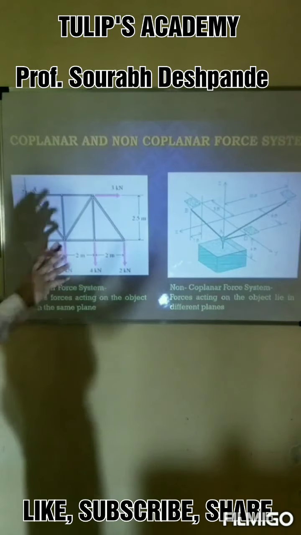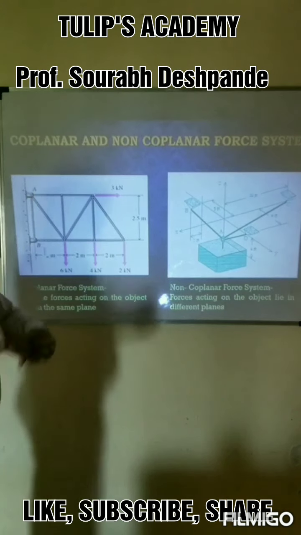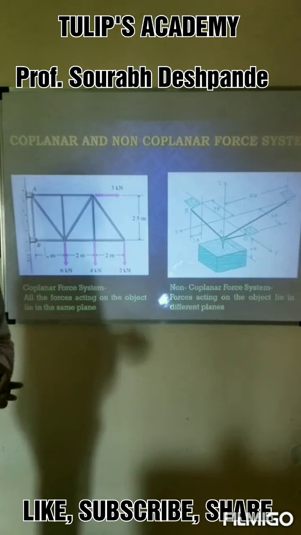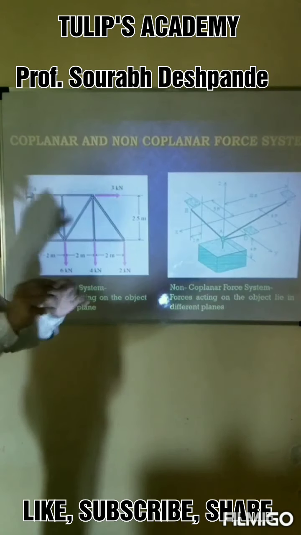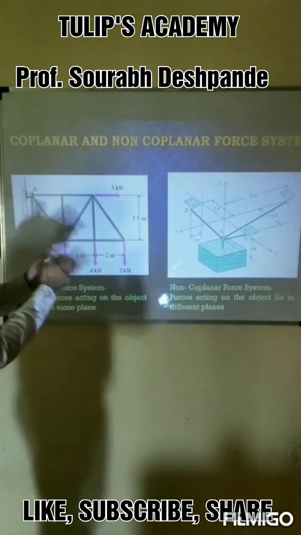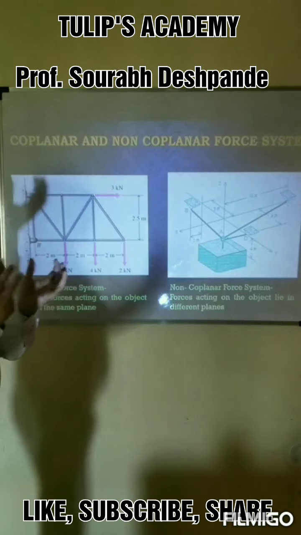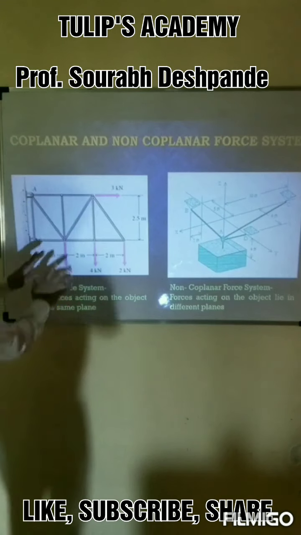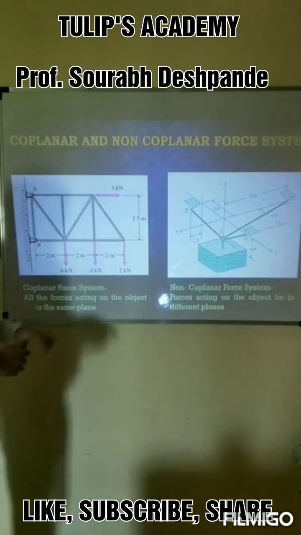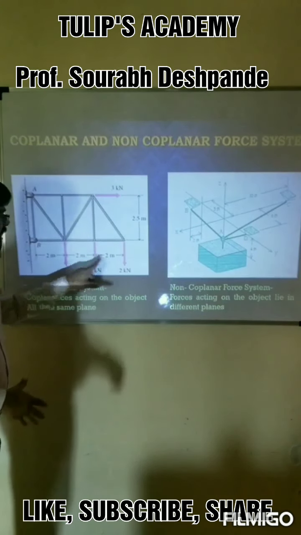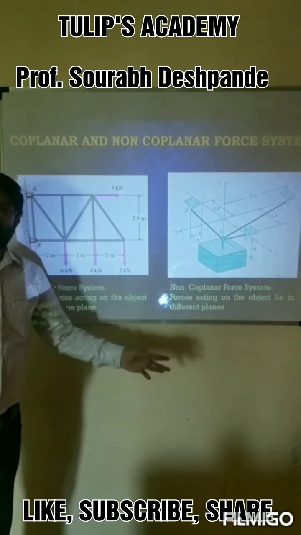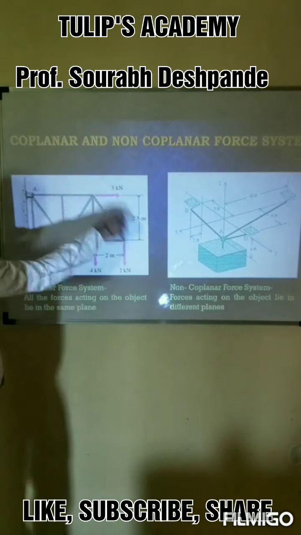Okay, now these are the practical images of how the systems of forces are applied. First of all, we will see the individual systems of forces, the individual names, and then we will see the same figures and the combined name of that system. So first, the coplanar force system. Why is this force system called coplanar? Because there are four forces acting on this truss. This is a truss. As a civil engineer, everybody knows how a truss looks.